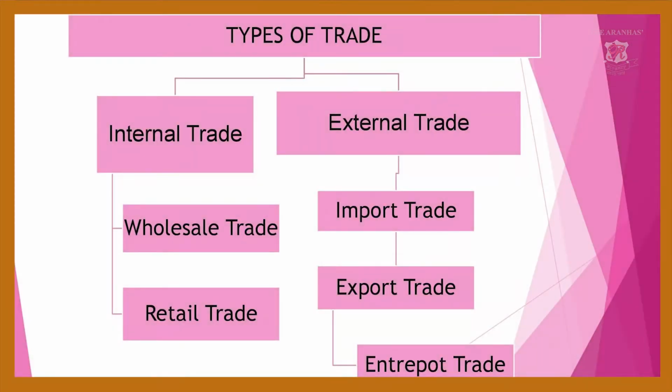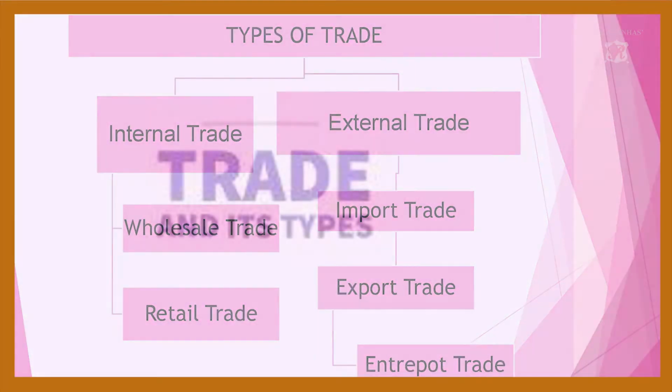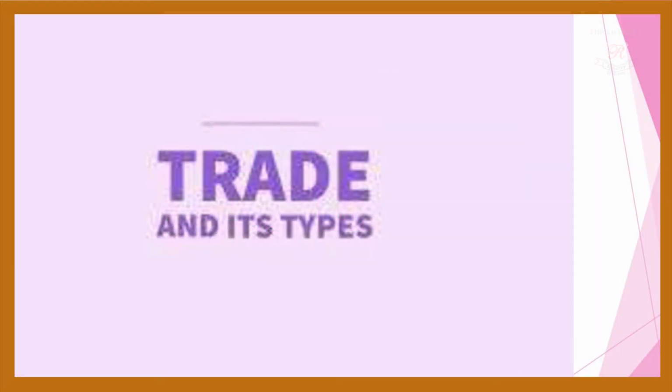Next is the types of trade. Under trade, you have got two types of trade: one is internal trade and the other is external trade. Under internal trade, you have wholesale trade and retail trade. Under external trade, you have three types: import trade, export trade and entrepot trade. Now, the trade and its types.